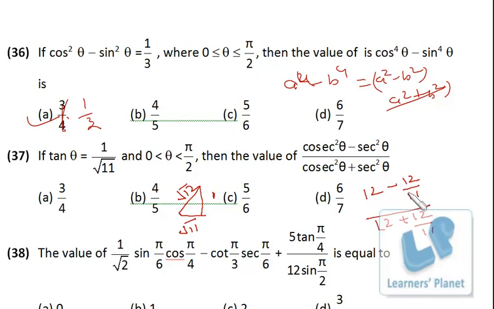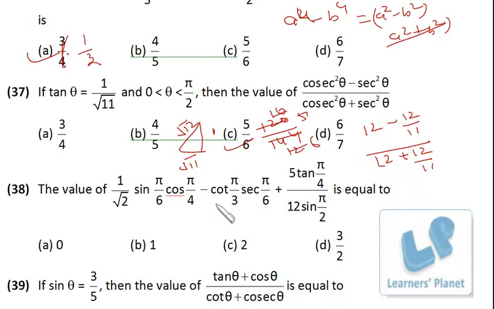So 11 into 12, 132. 132 minus 12, 120 by 132 plus 12. So it is 12, 10, 12, 12. So it is 5 by 6. Pretty simple.